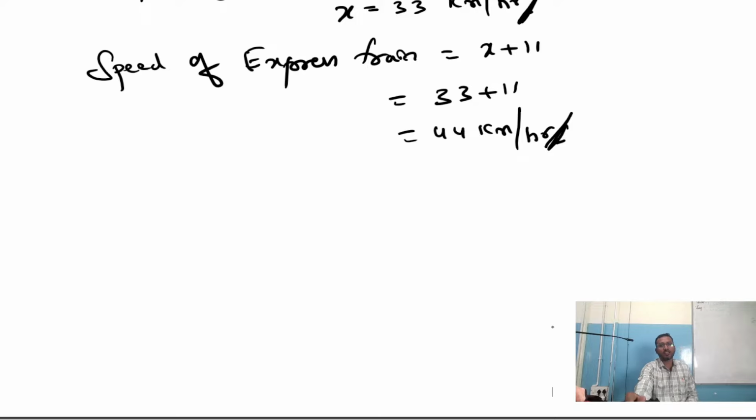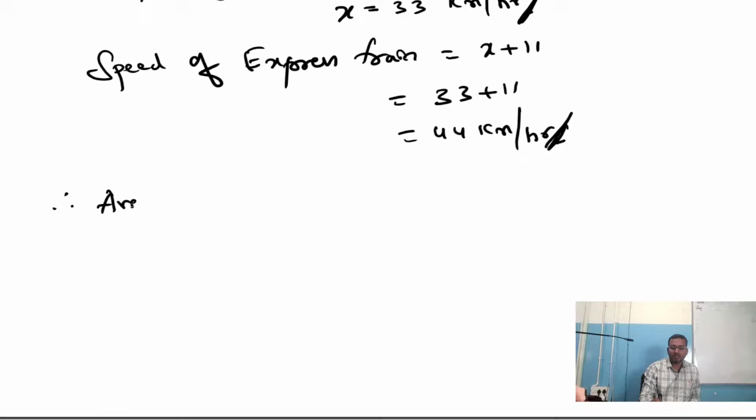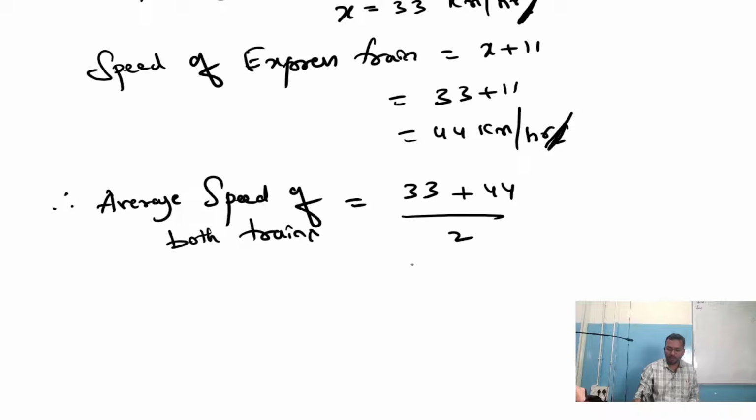But here actually they are asking average speed to find. Am I right? So we can say that therefore average speed of both trains is equals to 33 plus 44 by 2.